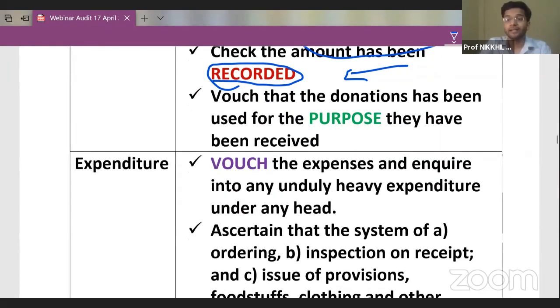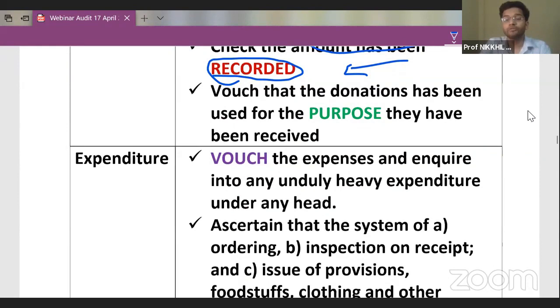Then vouch that donations have been used for the purpose for which they have been received. So guys, donations have a very peculiar feature: if a donation is received for a particular use, then it has to be expended for that use only. If the donation is received for student fees, then it should be used for student benefit only, to waive off fees of some economically backward students.